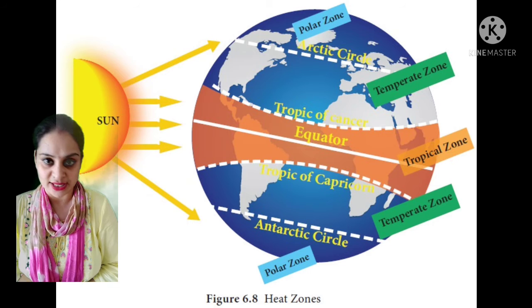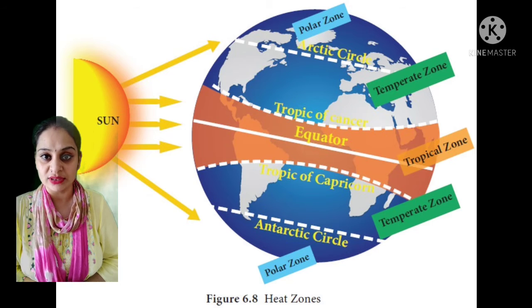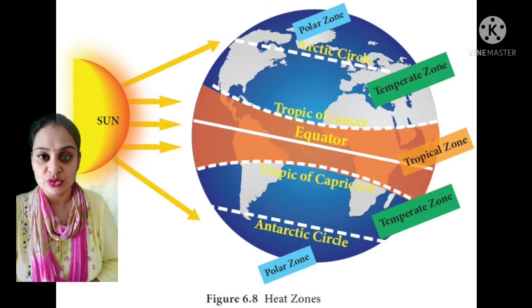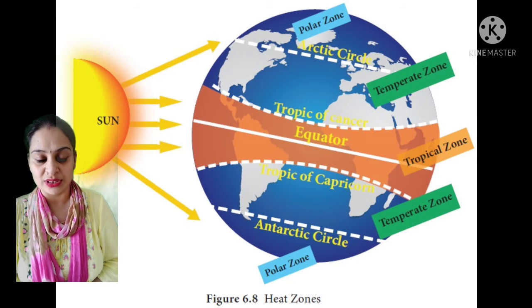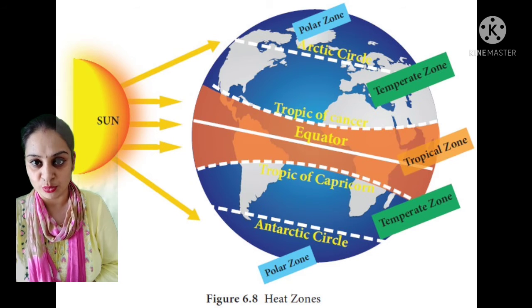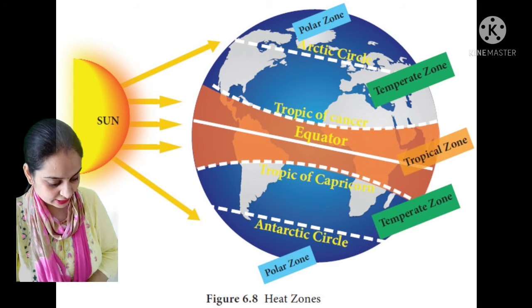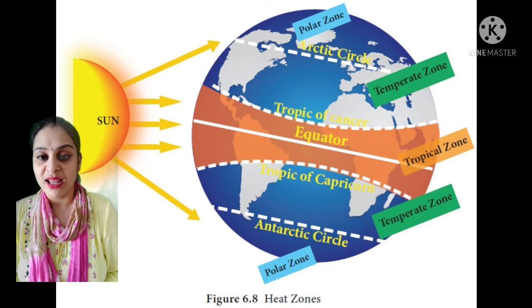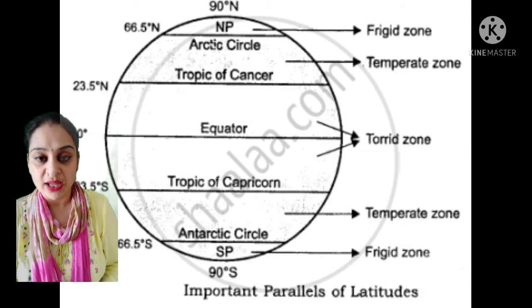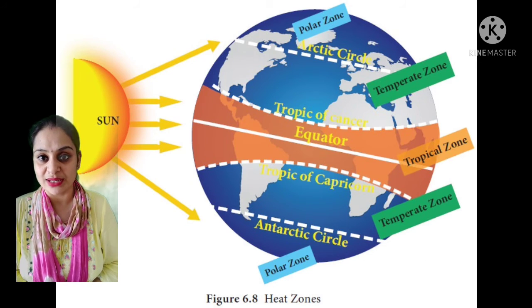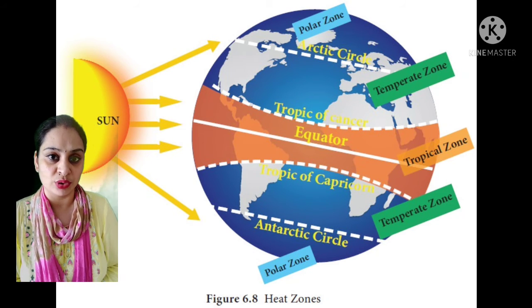This zone is known as the torrid zone, as we know that the places which are located near the equator or on the equator receive the direct sun rays. So that's why the temperature here is very hot. Then moving to the second heat zone, which is known as the temperate zone. This zone lies between Tropic of Cancer and Arctic Circle in the northern hemisphere, and Tropic of Capricorn to the Antarctic Circle in the southern hemisphere. Here the rays of the sun reach in a slant direction, so the temperature here is moderate, neither too hot nor too cold.